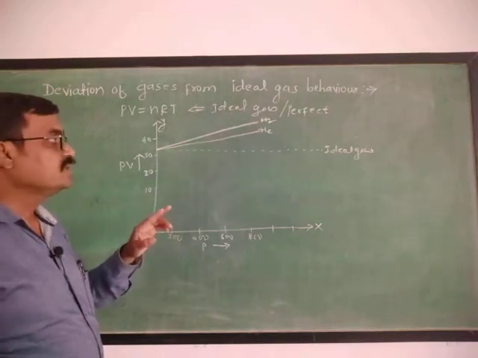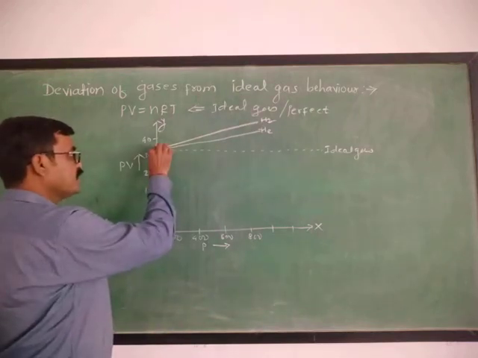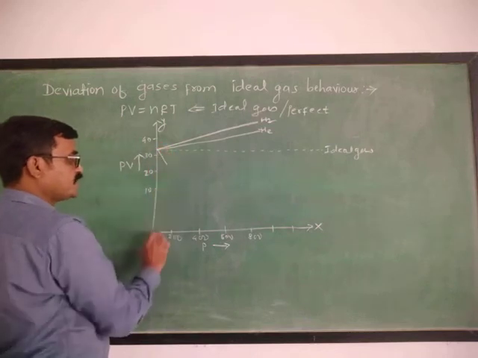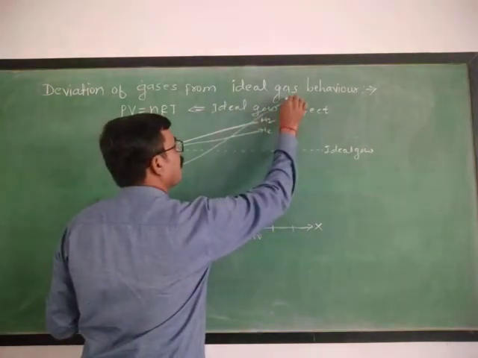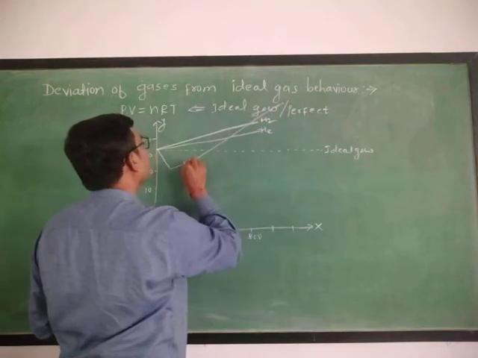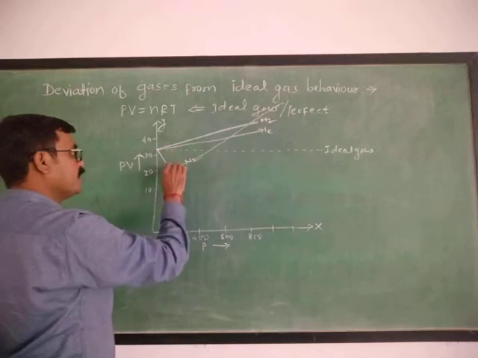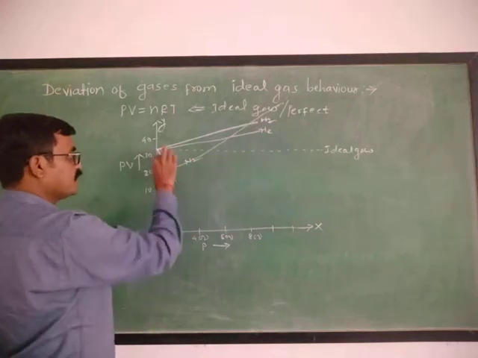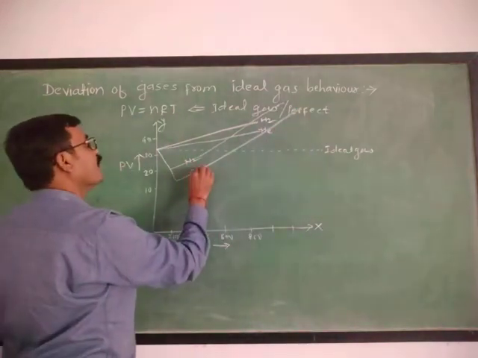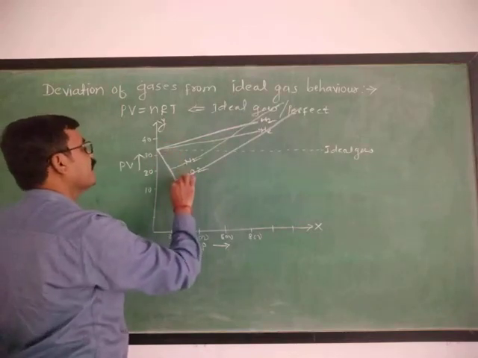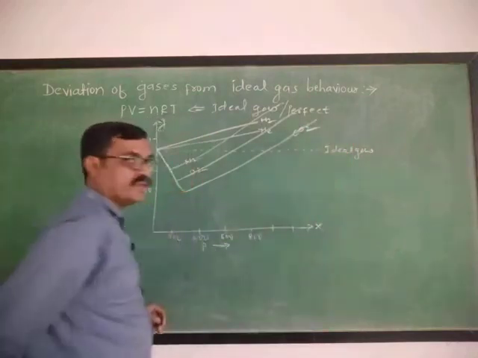Now if we consider other gases like N2, O2, CO2, then for nitrogen gas such a curve is obtained. Initially as pressure increases, PV goes on decreasing and then it goes on increasing. It is for N2 gas. Again for the second gas, if we consider O2, the same curve is obtained. As pressure increases, the product of PV decreases and such a curve is obtained for O2 gas. Again for CO2 gas, there will be a decrease, and after a minimum value there will be an increase.